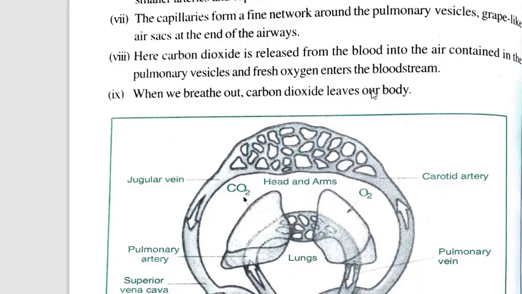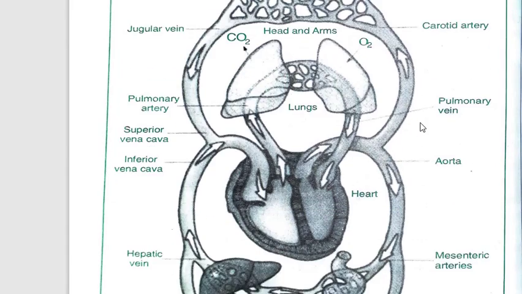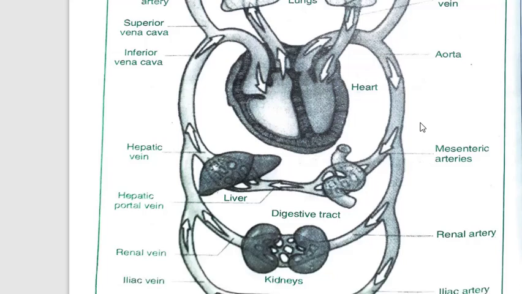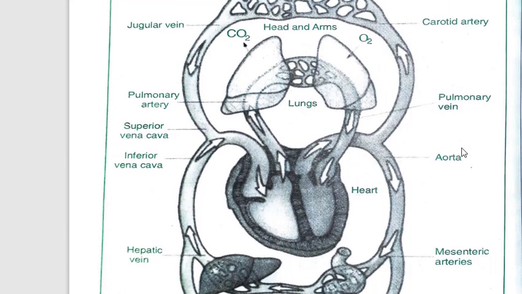Here the carbon dioxide is released from the blood into the air contained in the pulmonary vesicles, and fresh oxygen enters the bloodstream. When we breathe out, carbon dioxide leaves our body. So diagrammatically, see here, this is our heart. So we start our journey from this point.